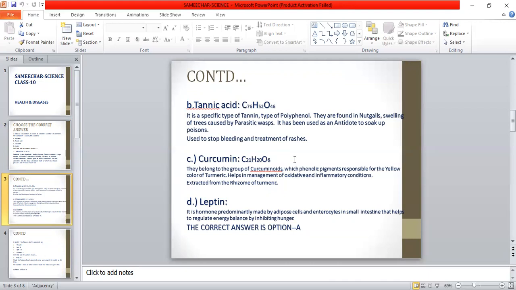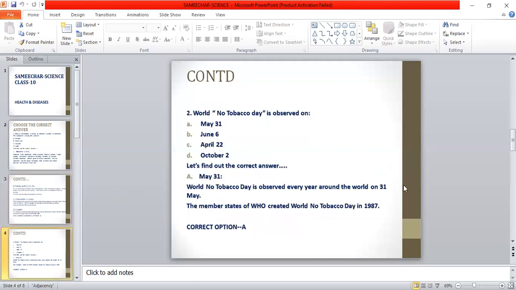Option D is leptin. Let us know that leptin is a hormone predominantly made by adipose cells and enterocytes present in the small intestine, which helps to regulate the energy balance by inhibiting hunger for us. This option is also not related to our question. Hence, option D is also wrong. The correct answer is option A, that is nicotine. Now let's go to our second question.